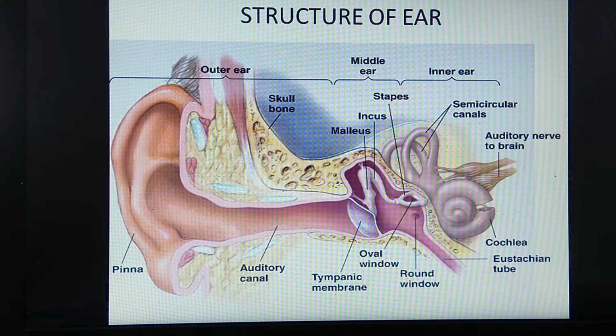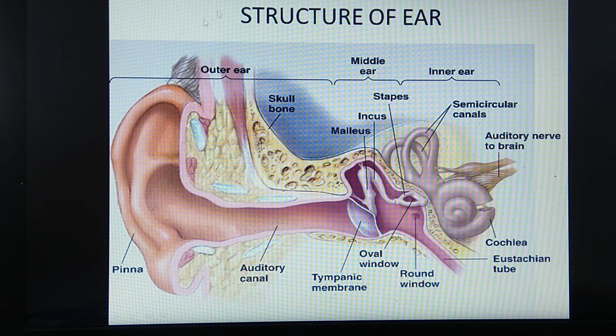We are going to study the structure of the ear. It is a sense organ and it is called the statoacoustic organ. Why statoacoustic? The word stato is for balance and acoustic means concerned with hearing. So the ear is concerned with both balance and hearing, hence statoacoustic organ. Now we'll see the structure of this ear.